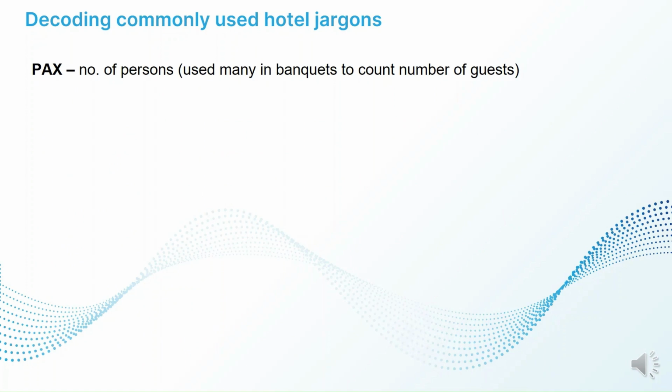PAX usually means number of persons. This is mainly used in banquets to count the number of guests. So for example, if you say that this is a 100 pax function, it means that this function is attended by 100 guests.